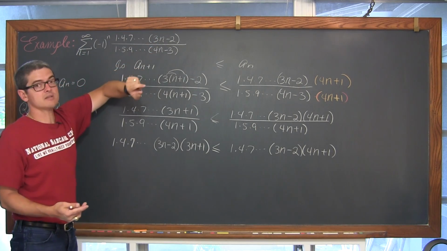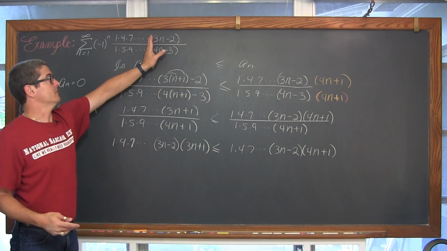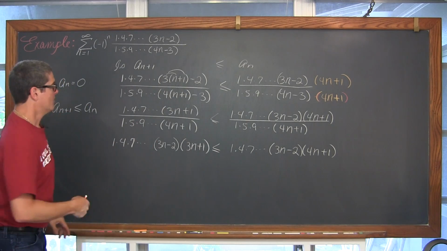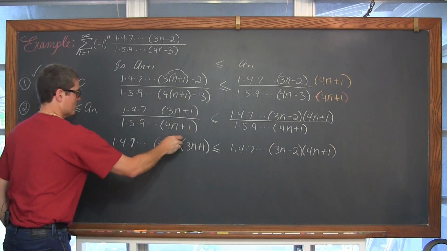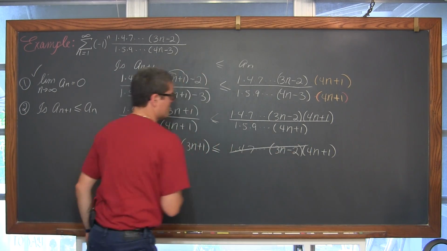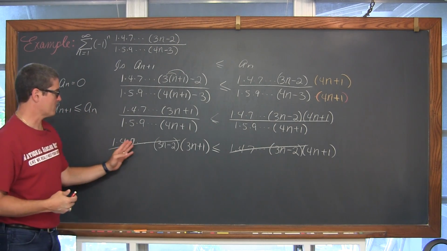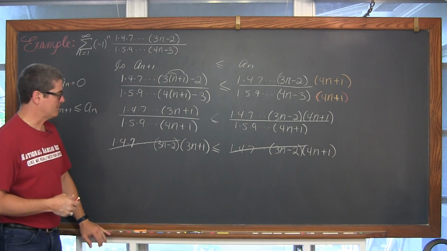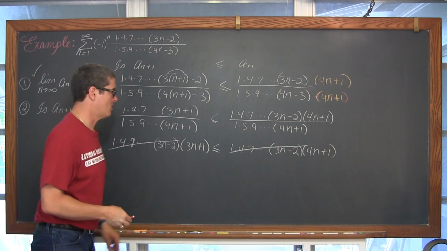So 3 times a positive value minus 2, all these factors are going to be positive. So we're going to divide both sides of this inequality and cancel out the 1, 4, 7, and so on up to the 3n minus 2, and we don't need to worry about changing that inequality sign.